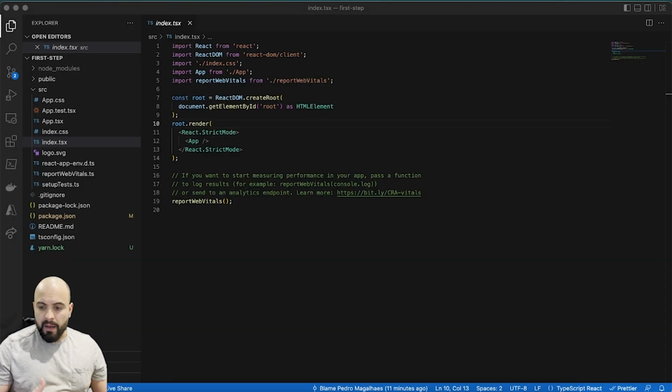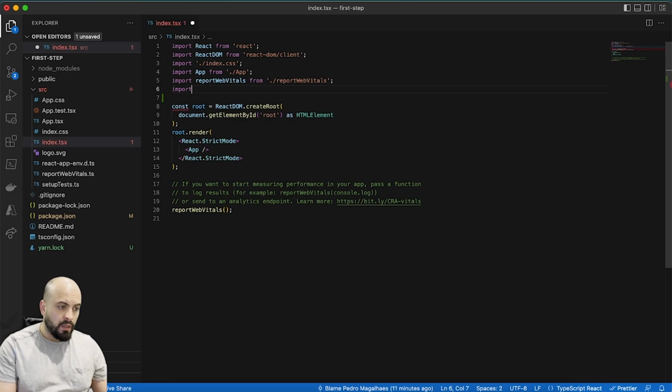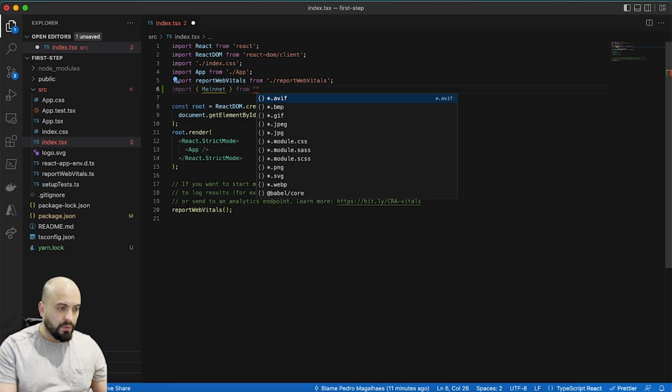Okay, cool. So the next step, we need to create this configuration file right here. So let's do one thing, let's import. First, we're gonna import the mainnet chain ID because we need to use this ID for usedapp.